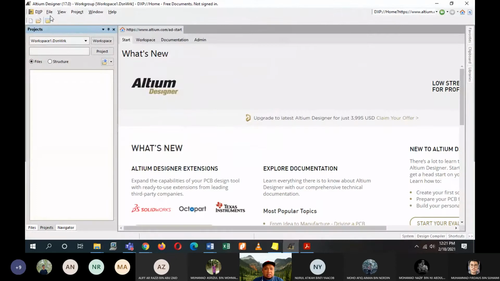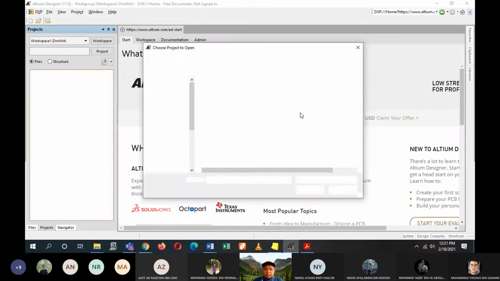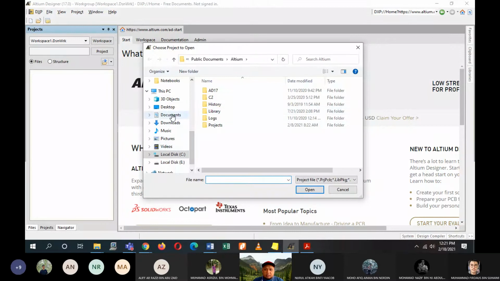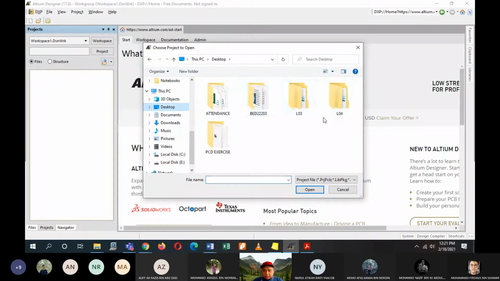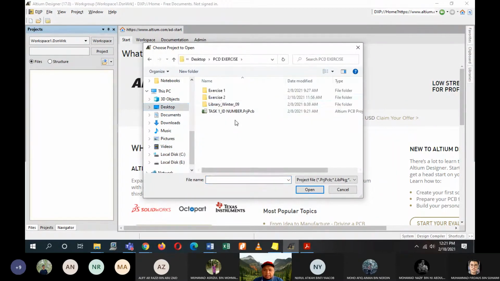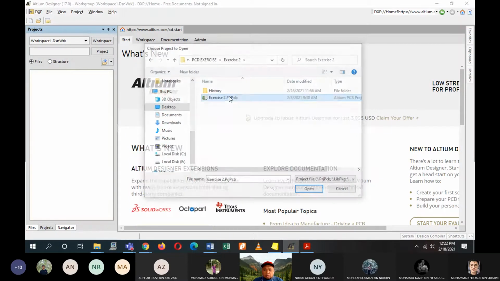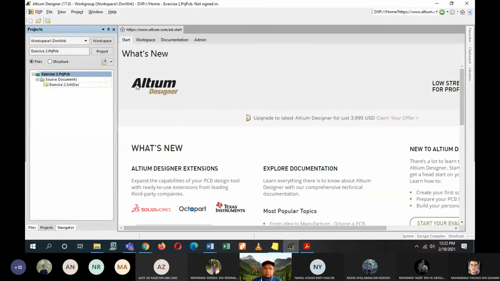I'll be opening my task 2 file, open project. I saved them on my desktop. PCB exercise 2, project.pcb. Make sure when you are opening your file, you open the project.pcb file. Don't just open your exercise file. We want your circuit to be open completely in terms of the project.